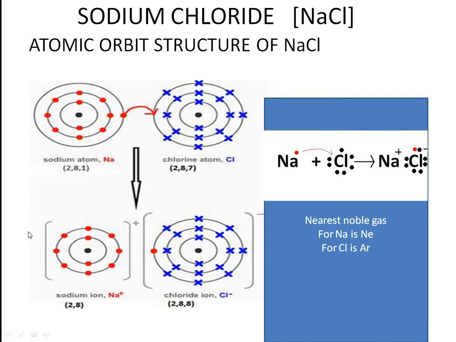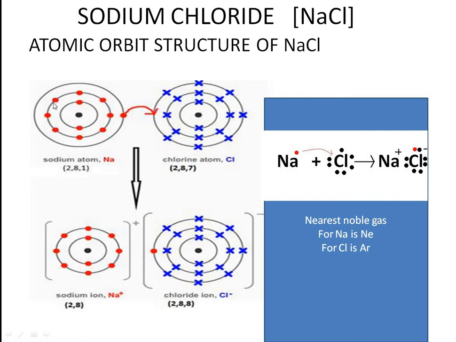Now after losing the electron, the sodium atom you have to enclose in a box bracket and write a plus sign, and for chlorine enclose it in a box bracket with a minus sign. Without this bracket and plus and minus sign, if you draw the diagram, it is going to be completely wrong. For 2 marks they may be asking, and if it is an ionic bond, you are expected to draw the square box bracket with the plus or minus sign. It's a must. You have to write the plus and minus sign with the bracket. So it becomes a sodium ion and a chloride ion, with the nearest noble gases neon and argon.